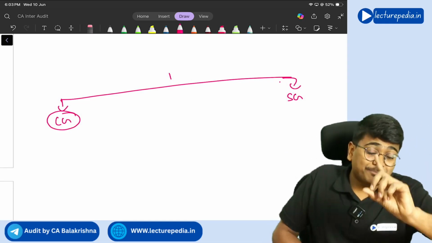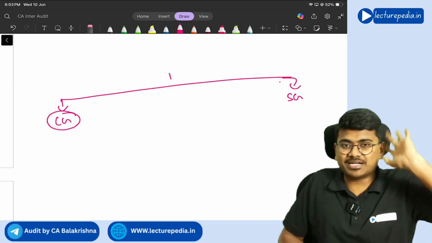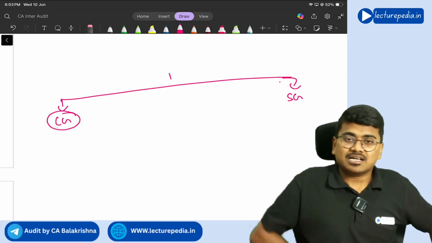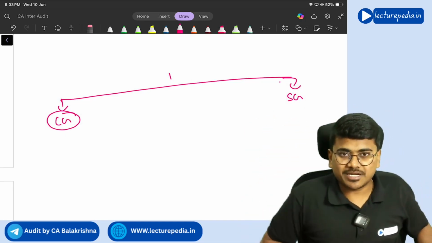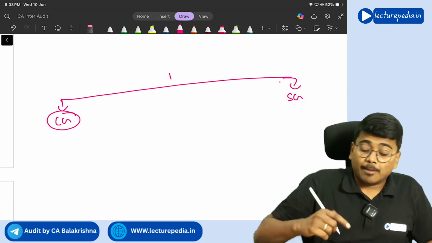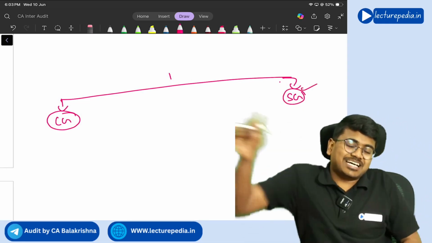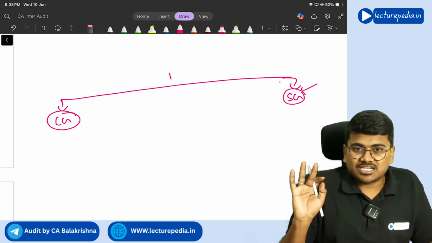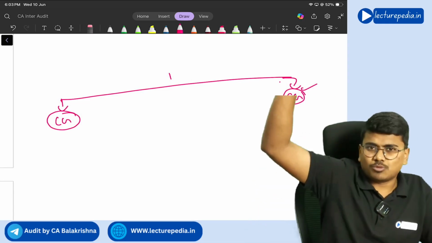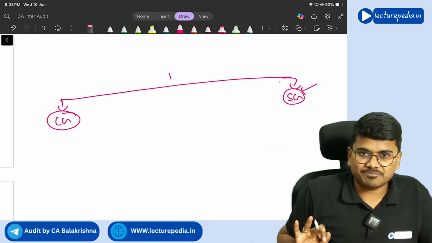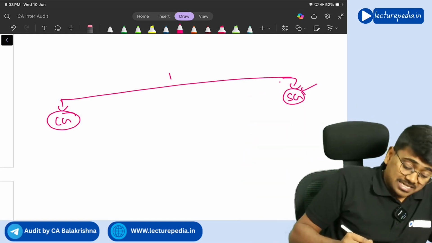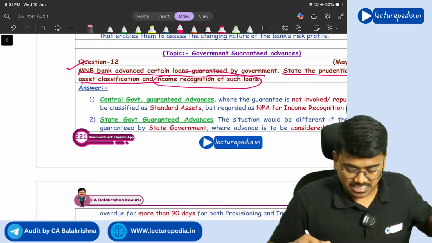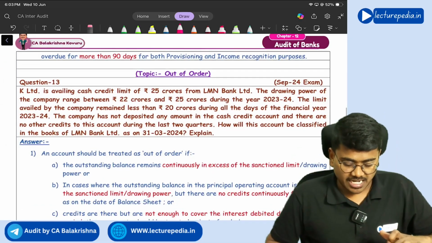But for the purpose of income recognition, it will be treated as NPA only. Only for the purpose of provisioning requirement, central government guaranteed advance should not be treated as NPA. Got it? Yes. But that rule is not applicable to state government guaranteed advances. Even though the advance is guaranteed by state government, if the amount is outstanding for more than 90 days, it will be treated as NPA. Got it? Yes. But central government guaranteed advance will not be treated as NPA even if it is outstanding for more than 90 days. Same point you need to write down.